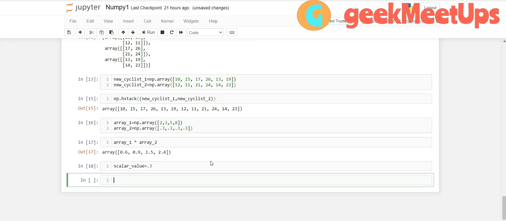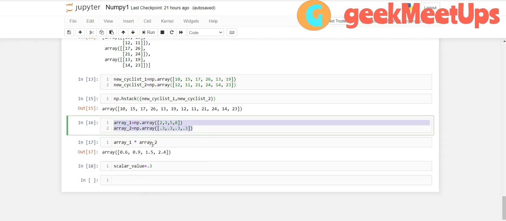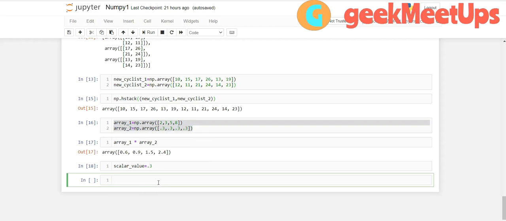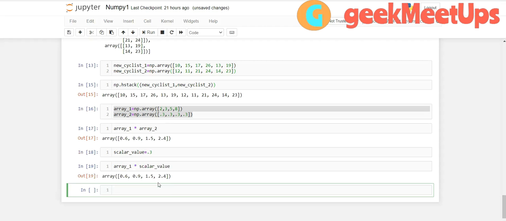Array 1 and array 2 are 1 dimensional arrays. If I want to multiply this 1D array with a scalar value, this is also possible. Like array 1 into scalar value, this is possible.